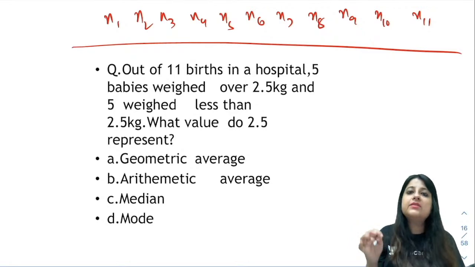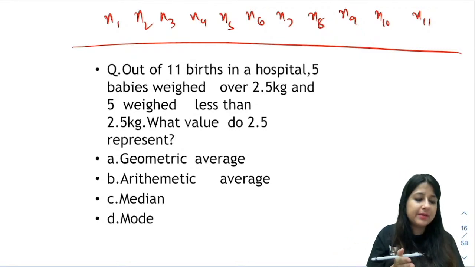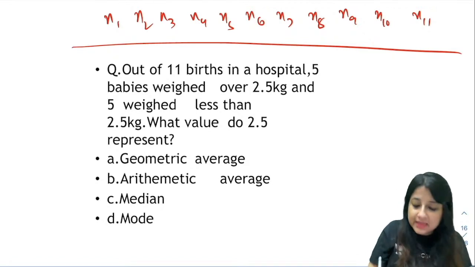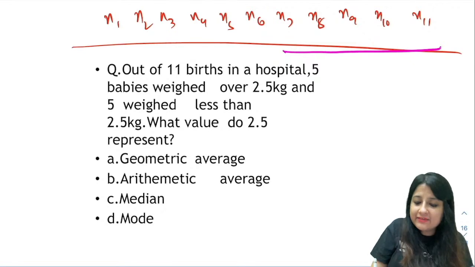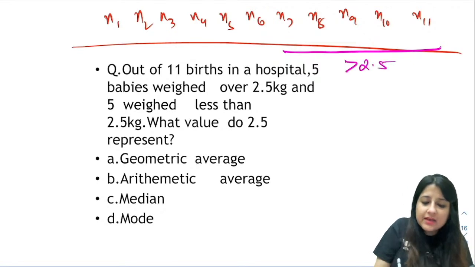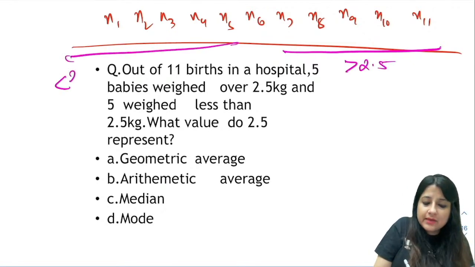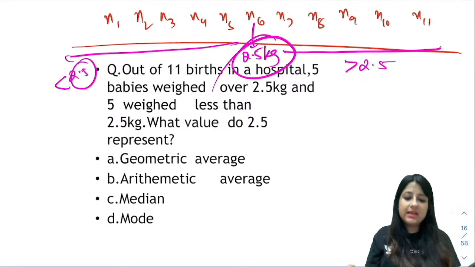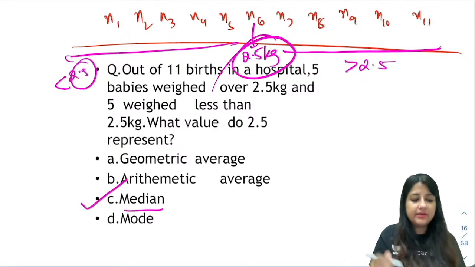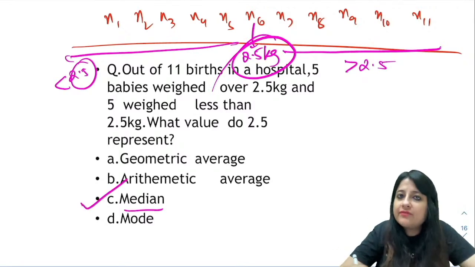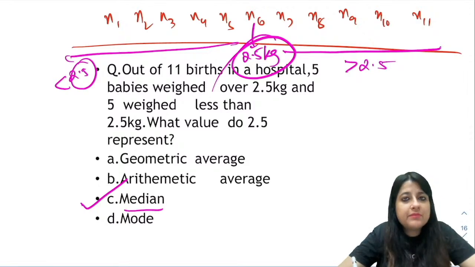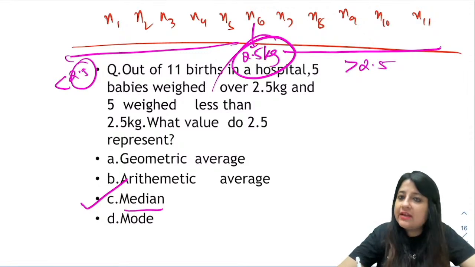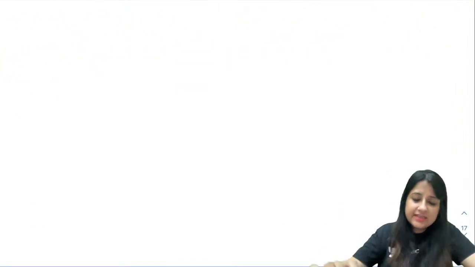And 5 babies weighed over 2.5 and 5 babies weighed less than 2.5. That means there are 5 babies, 7, 8, 9, 10, 11 who weigh more than 2.5 and there are 5 babies who weigh less than 2.5. So 2.5 is in the middle, and when 2.5 is in the middle, everybody, that is nothing but median. Got it? 2.5 is seen in the middle, so that becomes the median, everybody. Got it, everyone? Okay, so this was an easy question.